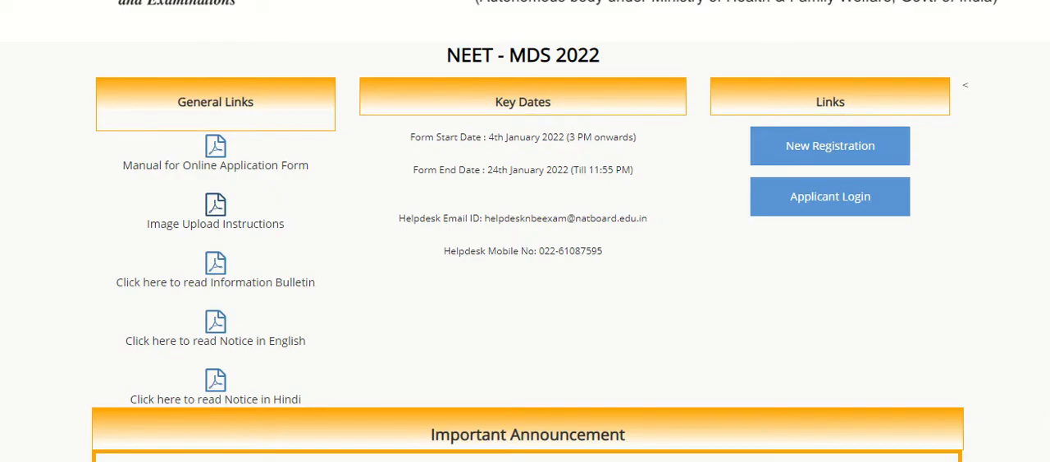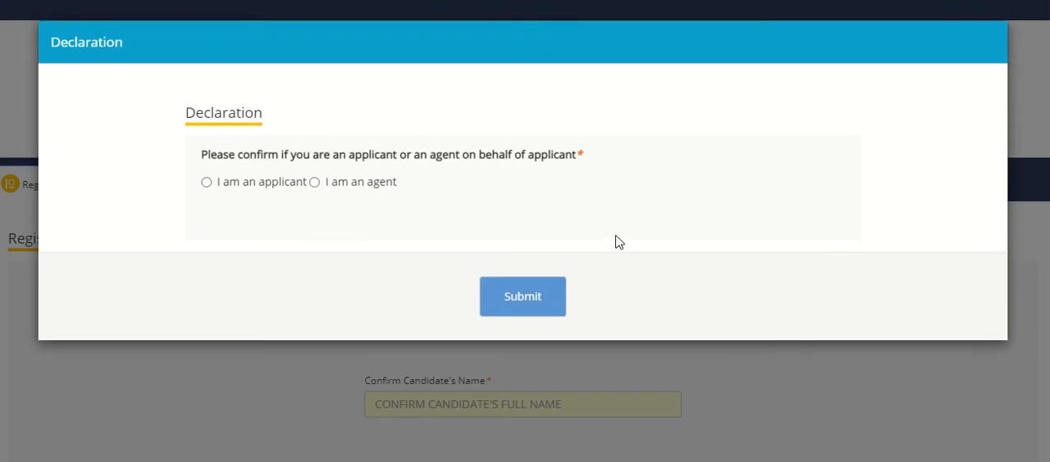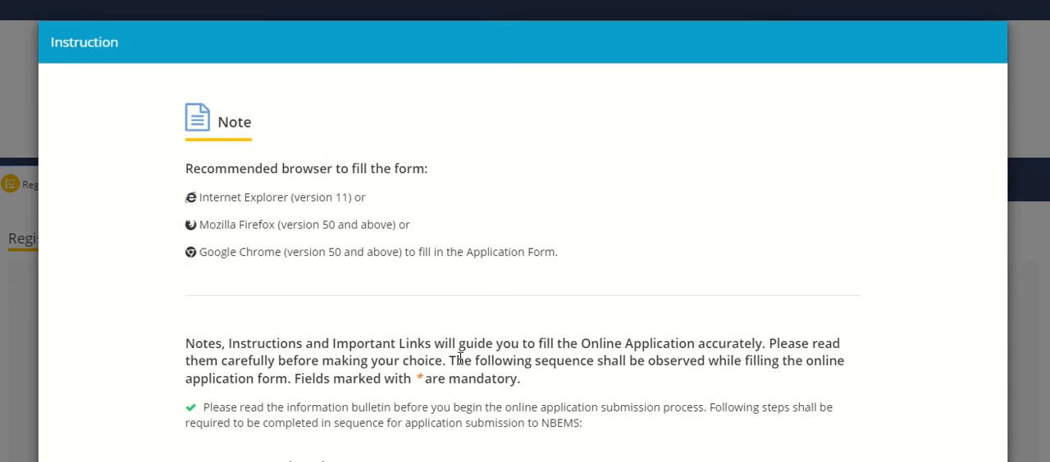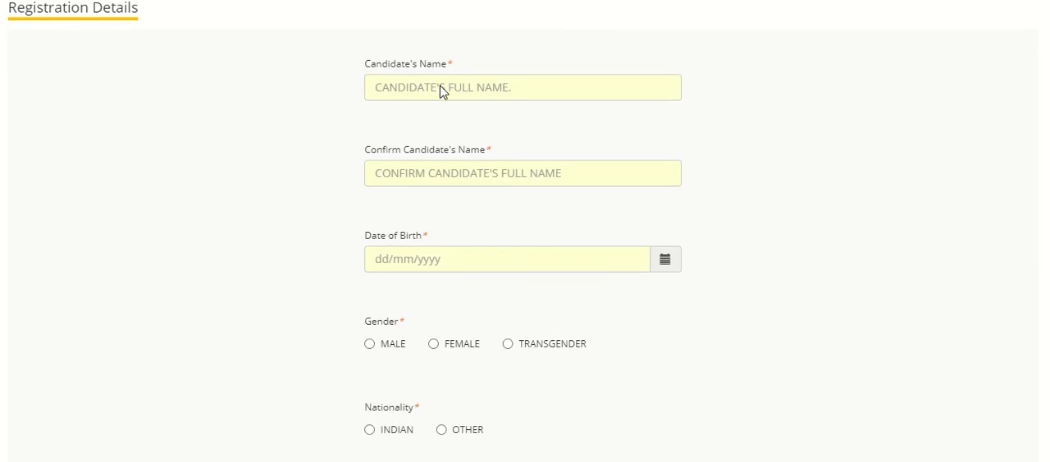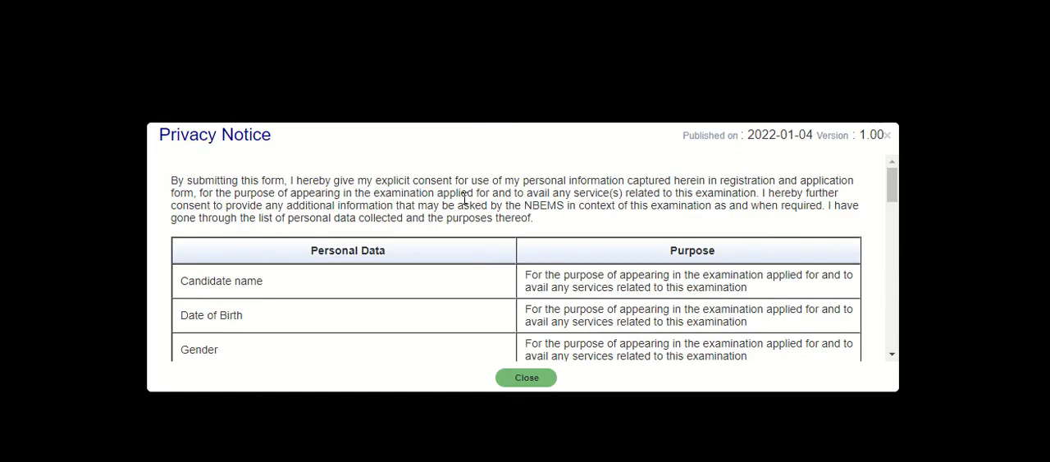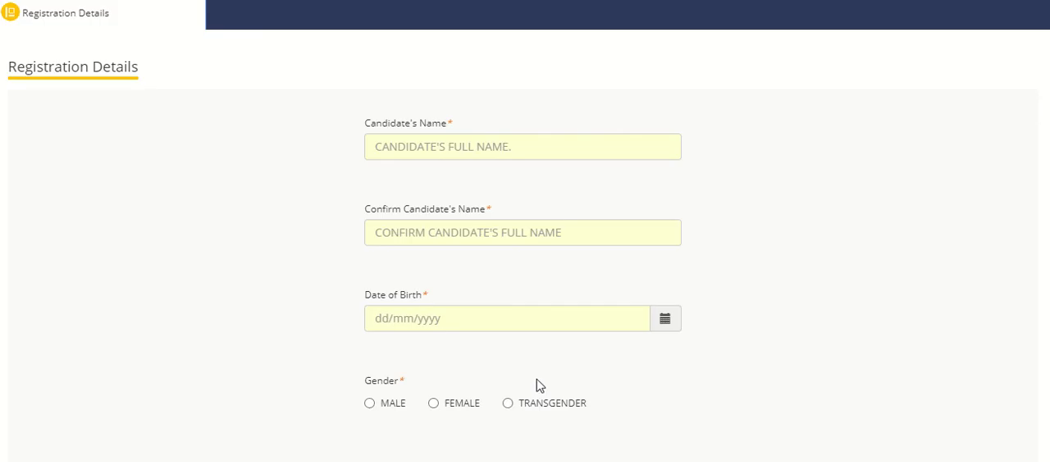Okay, let us move on to the application process. To fill the application form, you have to click on the new registration. After that, the page will open like this. If you are applying for the examination, you have to select I am an applicant, then click on submit button. Post that, read these instructions, and then click on the close button. Fill your name, confirm your name, mention your date of birth as given in your 10th mark sheet. Here are some important privacy notice, so you can check on it, then close it.